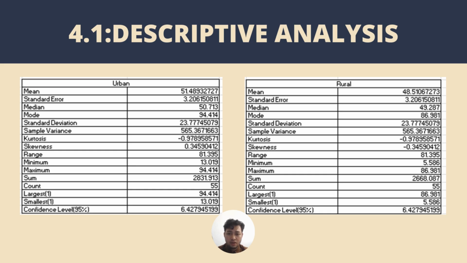Similarly, the rural area dataset, also consisting of 55 observations, has a mean value of 48.51. The median is 49.287, with the mode being 86.981. The standard deviation is 23.78, indicating a similar spread to the urban data. The range between the maximum and minimum values is 81.395. The 95% confidence level provides a range around the sample mean, helping estimate where the true population mean likely falls.